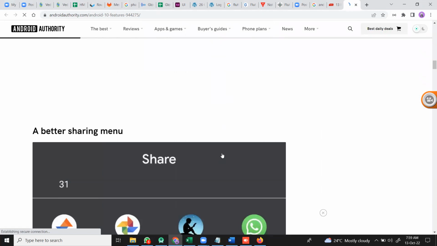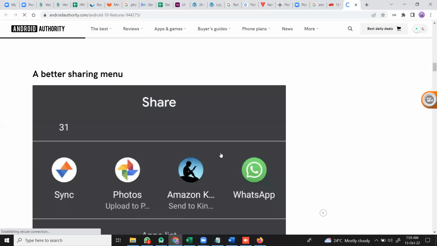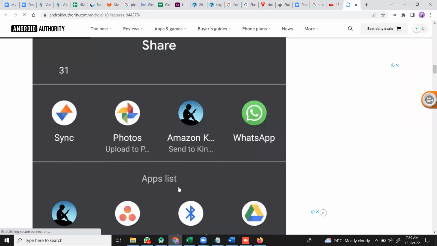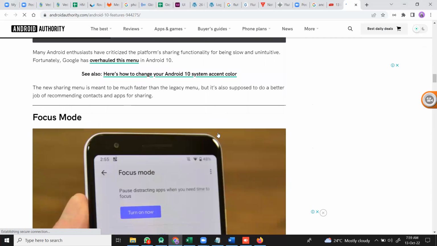And the next here is the sharing menu. This is how we can share with apps. If I copied some message, automatically there is an option to share. When I open share, the sharing-related apps are listed here, and from there you can select and share.